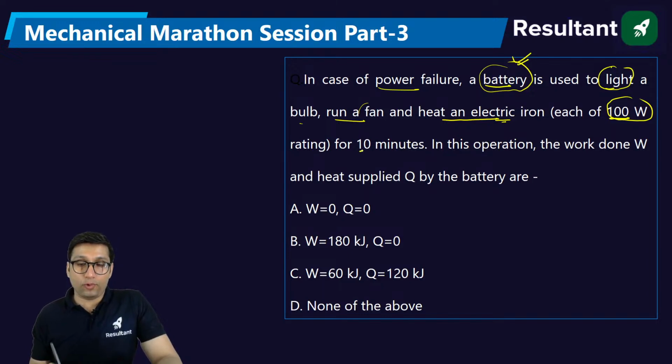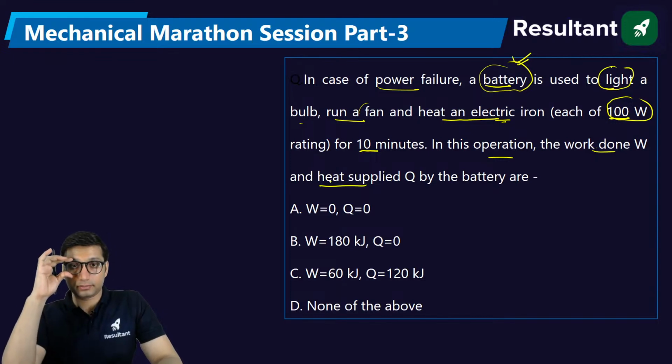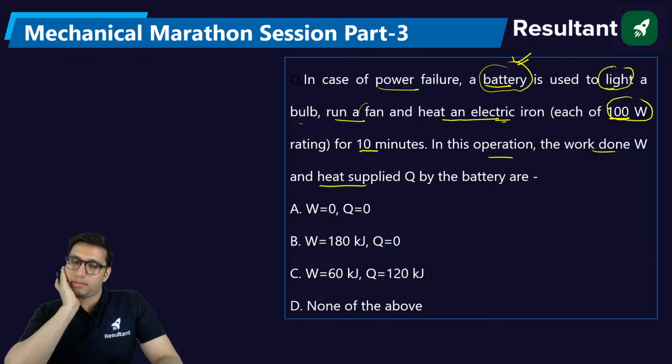But let's say fan is 100 watt fine, electric iron 100 fine, bulb 100 watt. And they all are used for 10 minutes. Okay, it's good that only 10 minutes. In this operation, the work done and the heat supplied by the battery. How to solve this question?